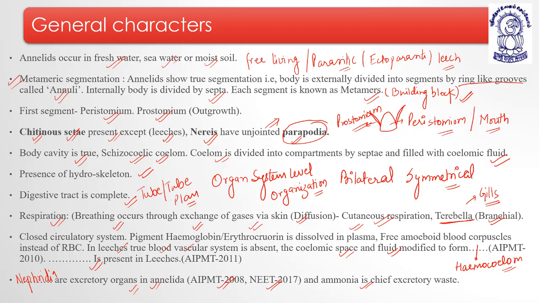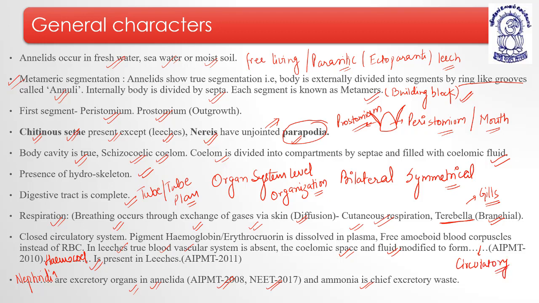In leeches, the true blood vascular system is absent. The coelomic space and the fluid is modified to form the circulatory system, which is known as what? Hemocoelom. So the hemocoelom goes here, and the circulatory system comes here.